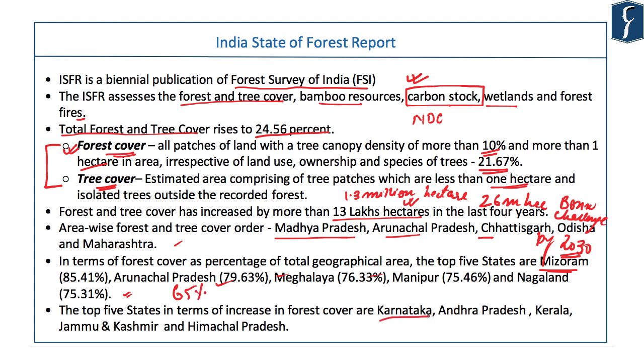Karnataka is the state that has added the largest area under forest from the last recorded data, followed by Andhra Pradesh and Kerala. You would take note of it because Karnataka and Kerala are in the Western Ghats. And the Western Ghats is a biodiversity hotspot. So this information is going to be very important for writing the mains answer.